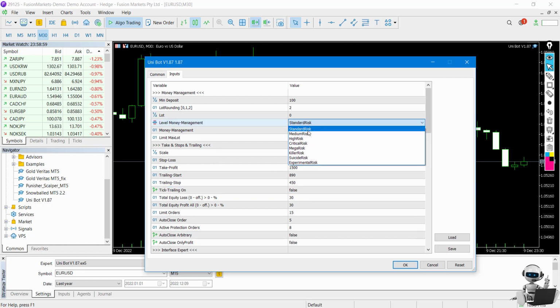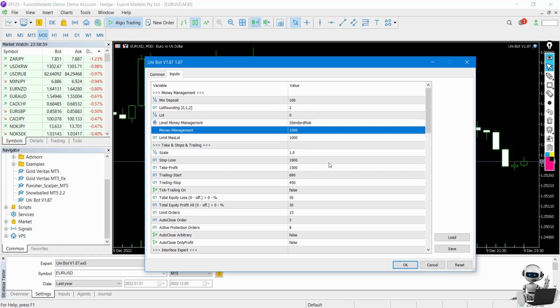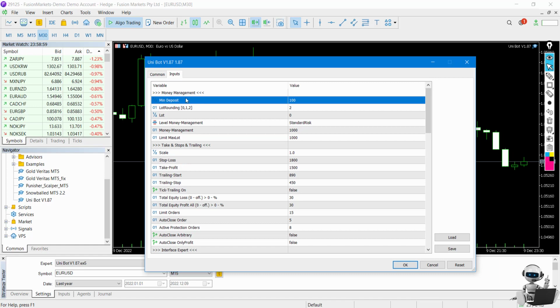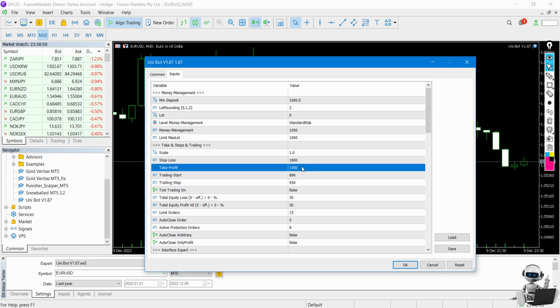The risk should be standard. I don't recommend higher or suicide. These are very highly risky. It might blow up your account, so you have to be careful. With minimum deposit, I believe this value might be your deposit. You can put in $1,000 if you have $1,000.